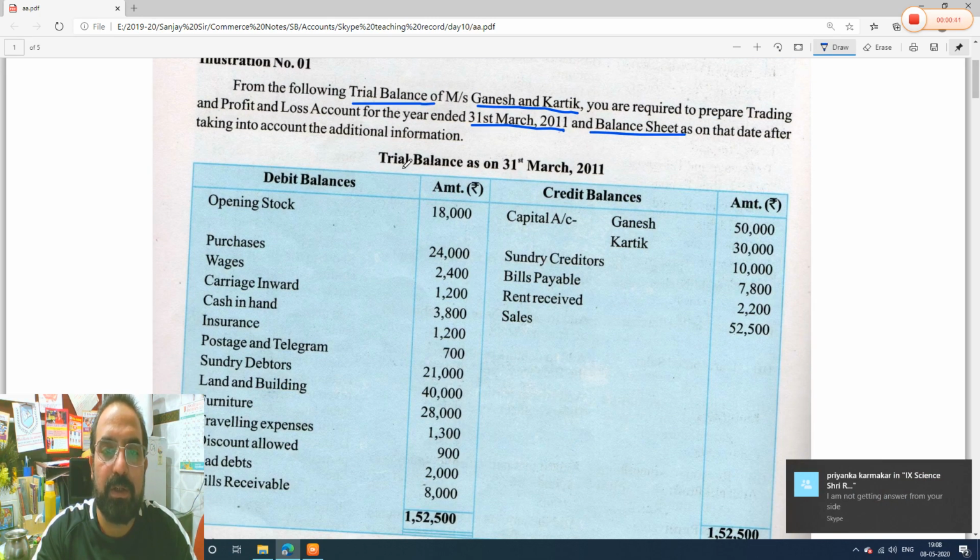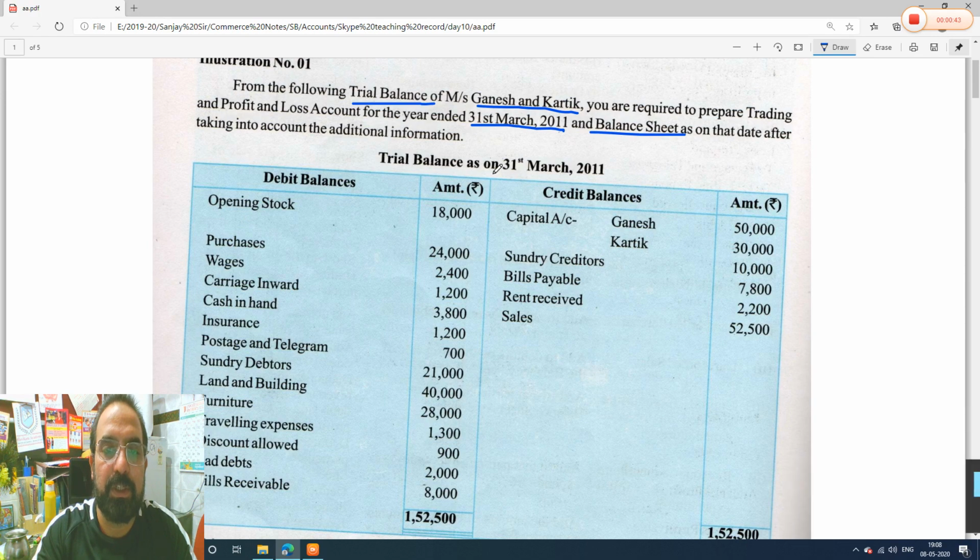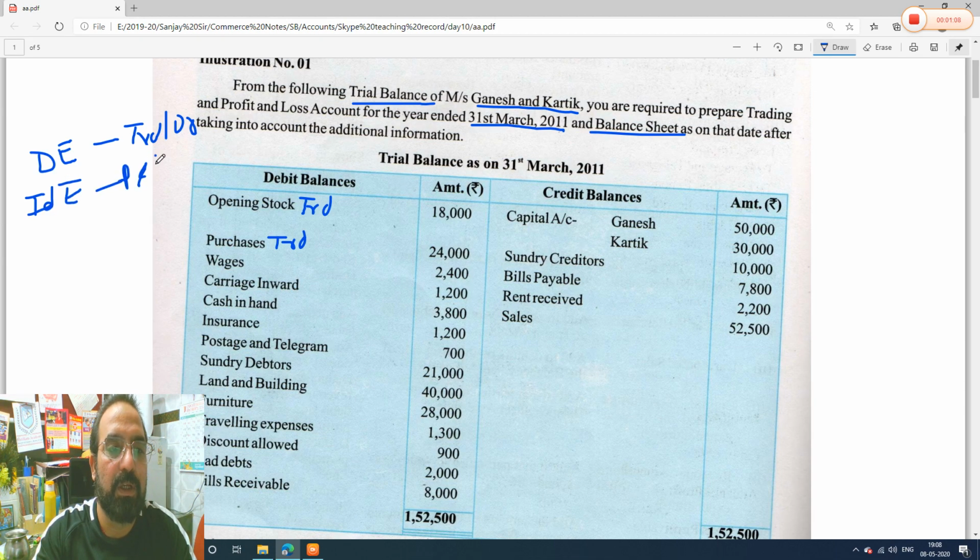Now, first step what we do, we mark these items which are given in the trial balance. So opening stock, we know where it will go. It will go to trading account. Purchases, direct expense, it will go to trading account. We know all direct expenses go where? Trading account, debit side, right? And all indirect expenses go where? Profit and loss account. Which side? Debit side. We know these basics, right?